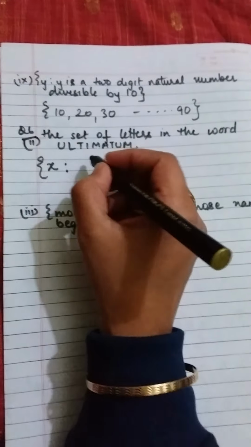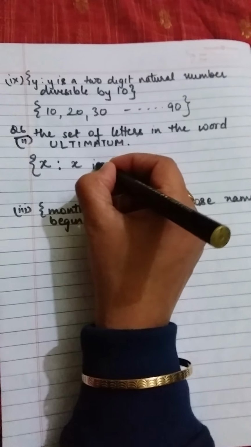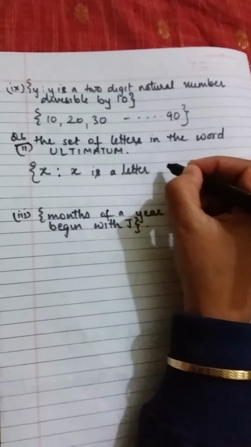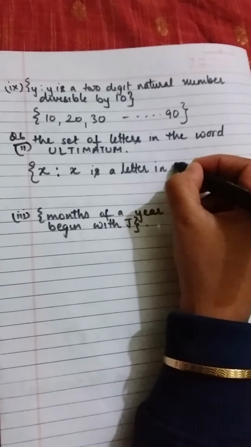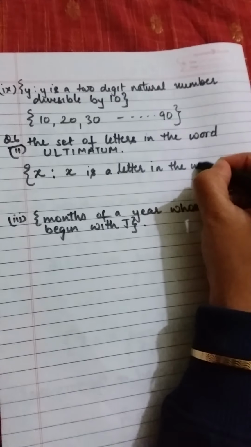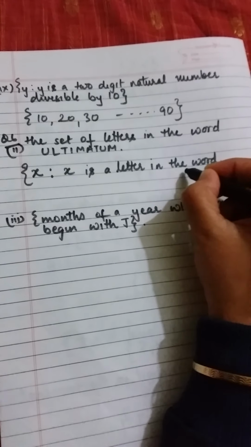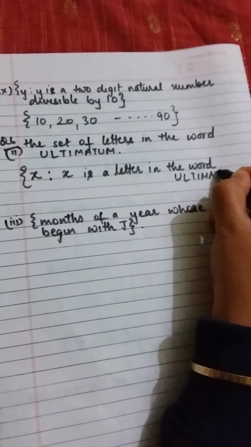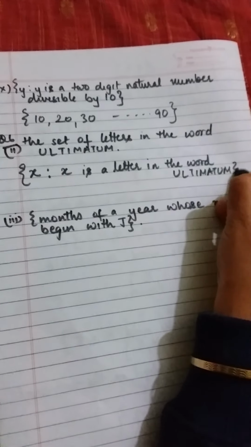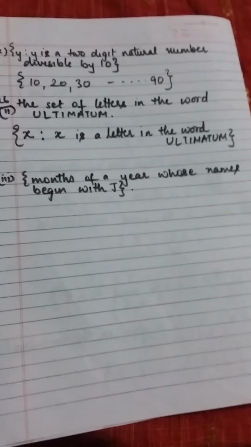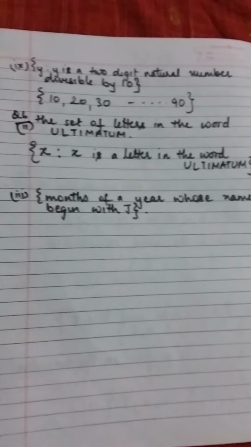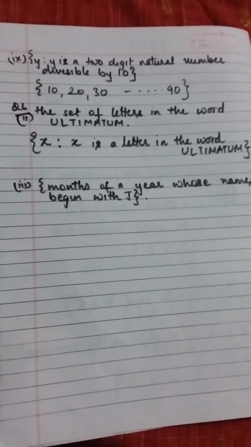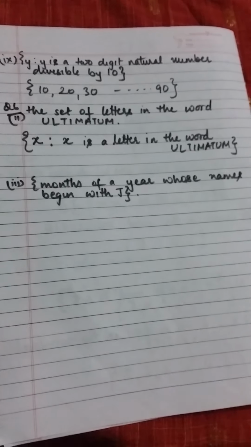So we have x such that x is a letter in this word ultimatum.